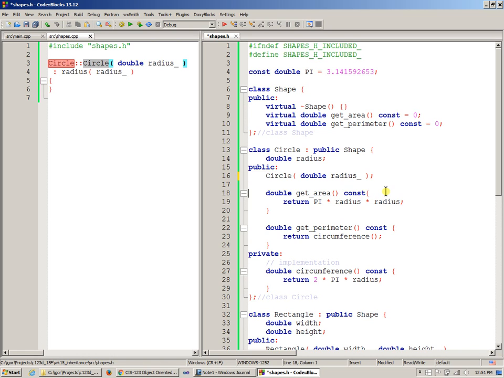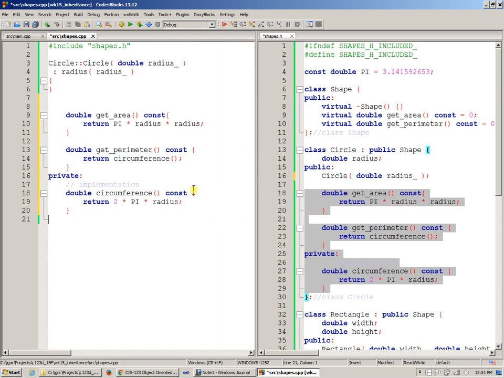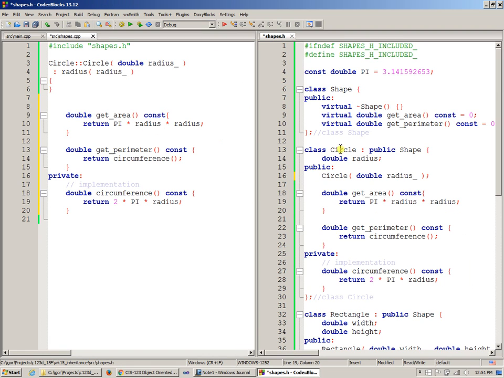And so get area for circle and circumference and whatever else I have here, I can press Control-C, copy, and paste these functions inside my implementation file.